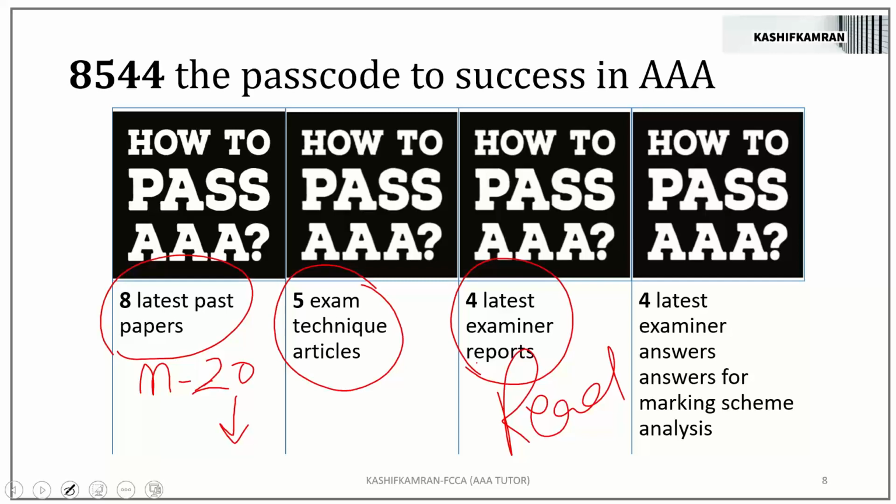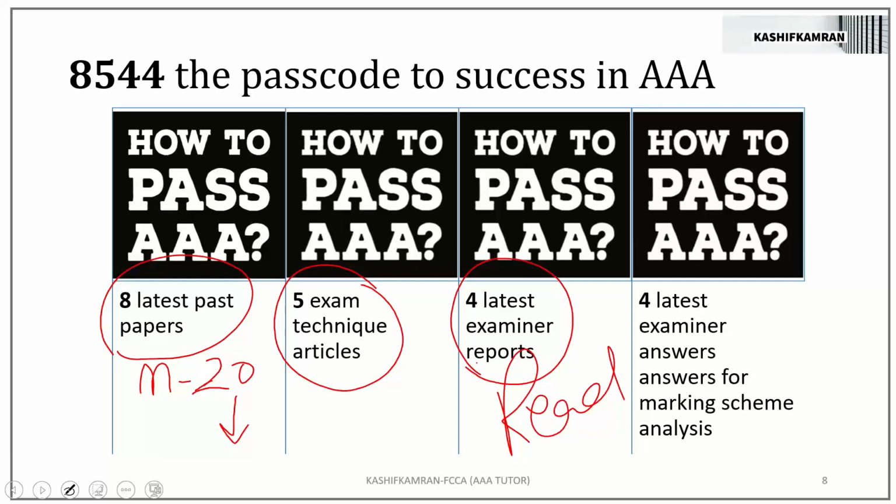So you can even read the examiner report 2 days before exams, 3 days before exams, like a novel, like a story, because this is a frequently asked question. What should I do? I've done everything. I tell the student, if you've done everything, then take a printout of the examiner reports or download them and read them like a story. Will that make an impact, everyone?